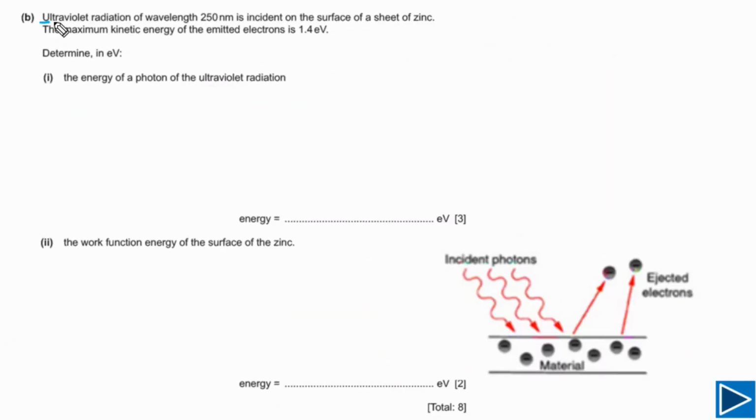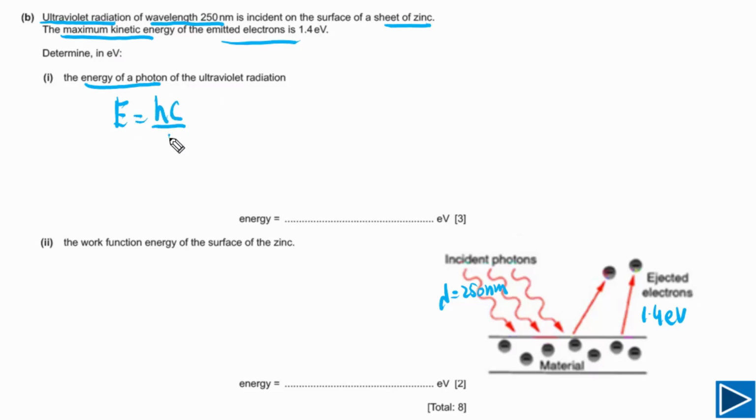For part B, it is given to us that ultraviolet radiation of wavelength 250 nanometers is incident on the surface of zinc. The maximum kinetic energy of the emitted electrons is given, that is equal to 1.4 electron volts. It simply means that the wavelength of each photon is given, that is 250 nanometers, and the maximum kinetic energy of each emitted electron is also given, that is 1.4 electron volts. For part B1, the question is asking us to determine the energy of a photon, and the energy of a photon is simply equal to hc over lambda.